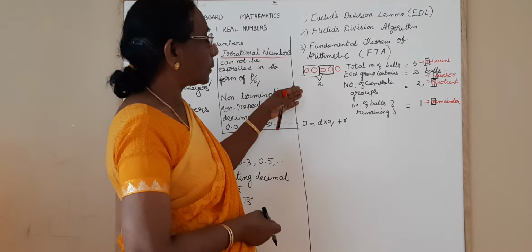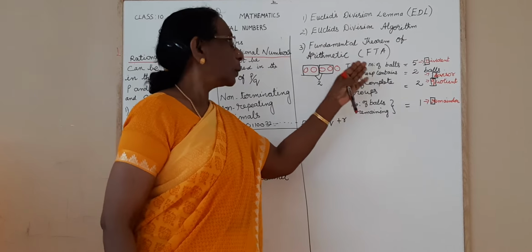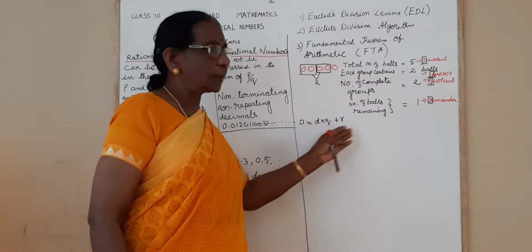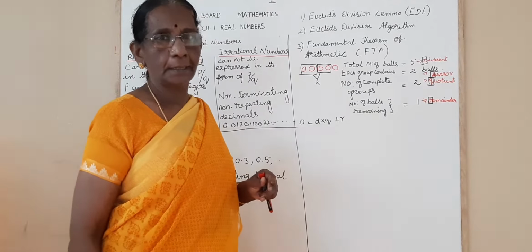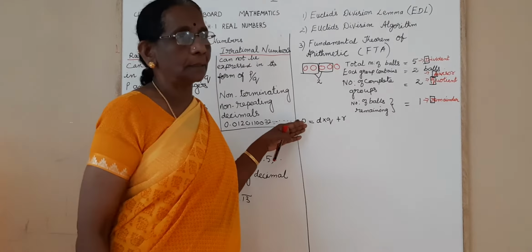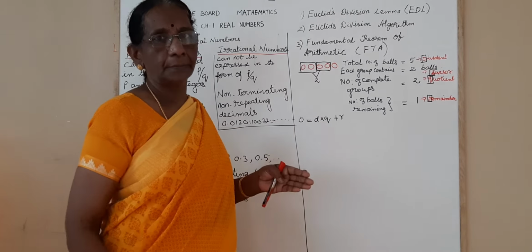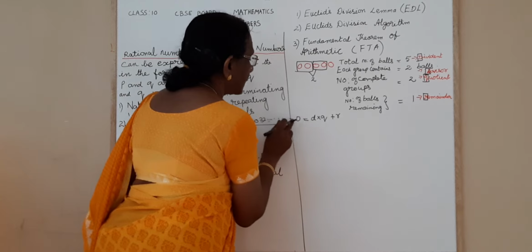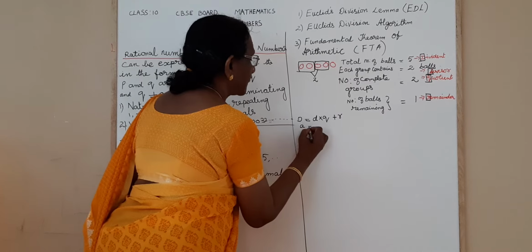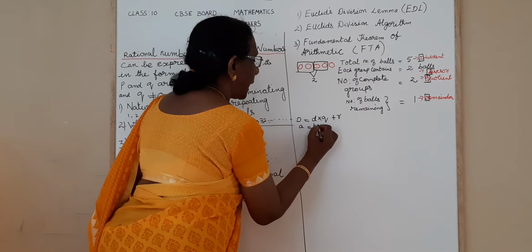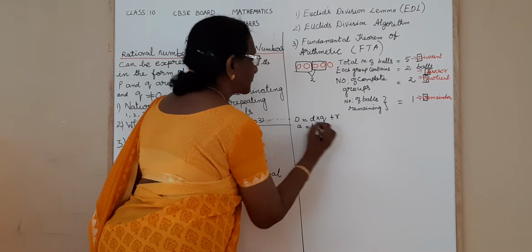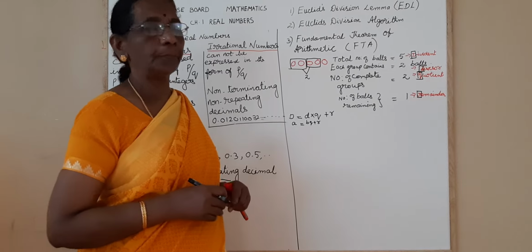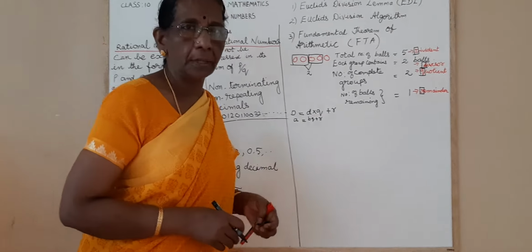Okay, so we have recalled what is division, what is the dividend, what is the divisor, what is the quotient, and what is the remainder, and what is the relation between these four terms, isn't it? Now we are going to generalize this. We are going to put this in words. So first let us replace this capital D as small a, the divisor as small b. Again the quotient and remainder will be the same. Okay, now before moving to the generalization, we'll see the important property of the remainder.